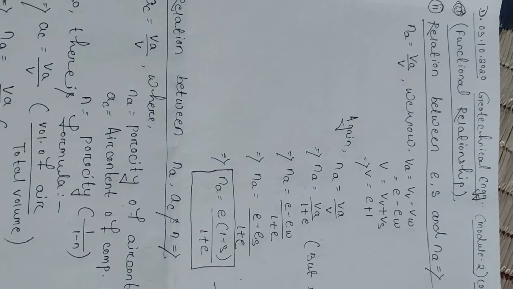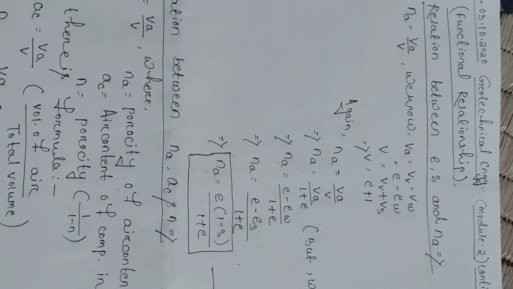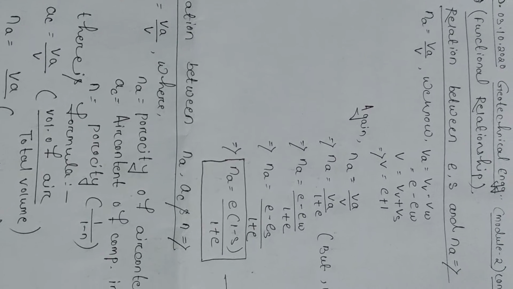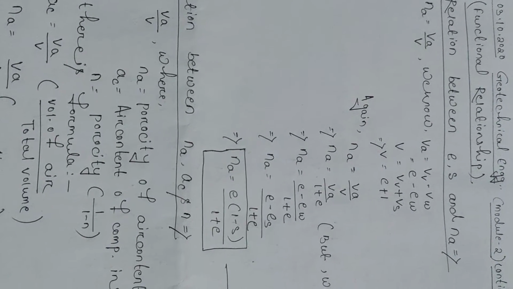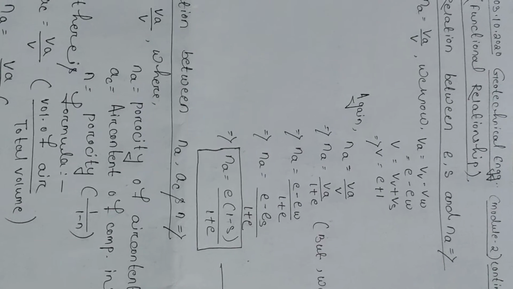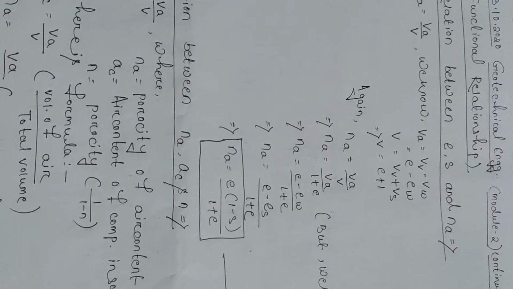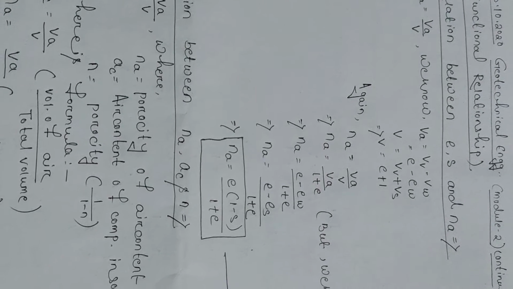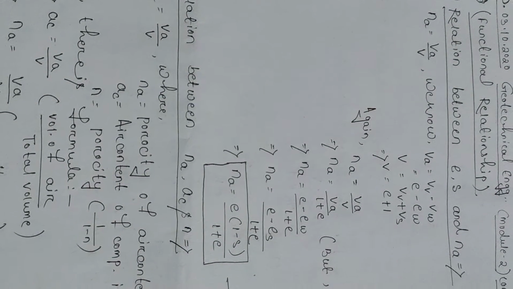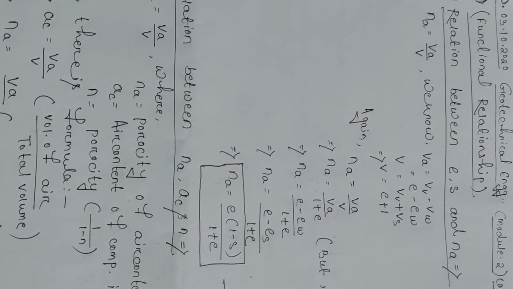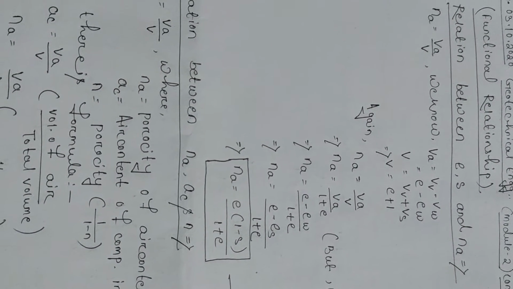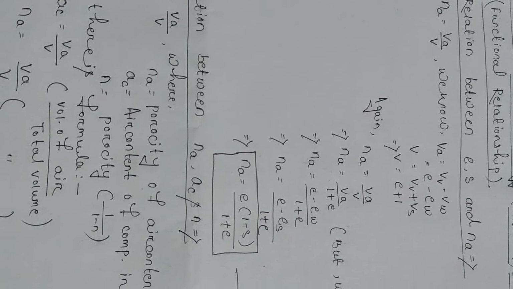So the first functional relationship was already discussed. The second one is the relationship between e, S and Na. Here e equals void ratio, S equals saturated density, and Na equals the porosity of air content. So Na equals Va by V, volume of air divided by total volume. Total volume is known as the porosity of air content Na.